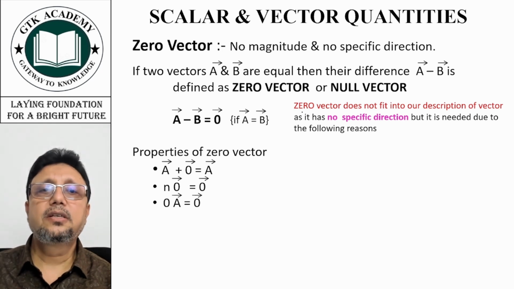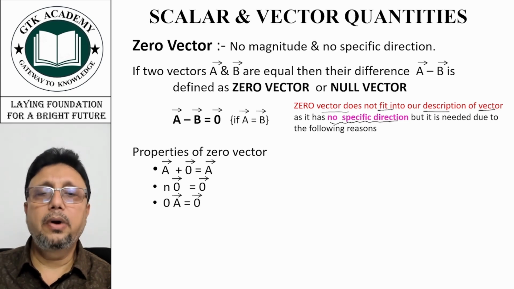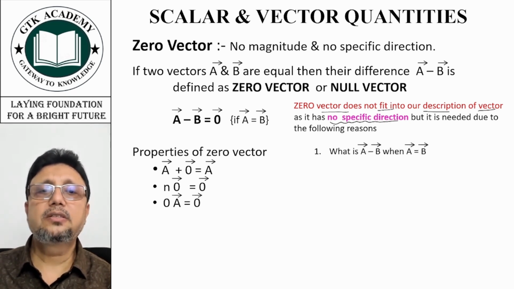Now just read this: zero vector does not fit into our description of a vector because, as I discussed, it doesn't have any specific direction, but it is needed for the following reasons.